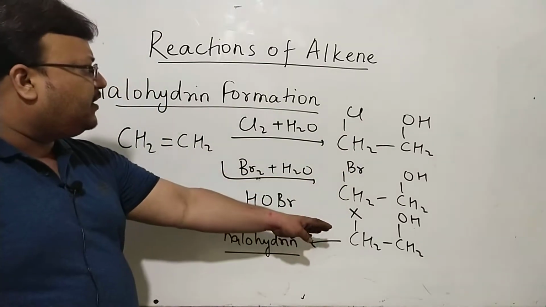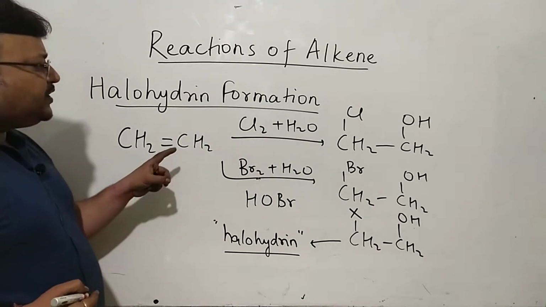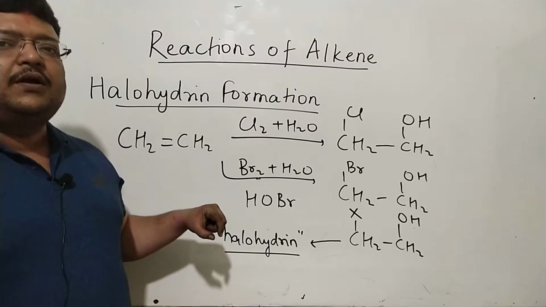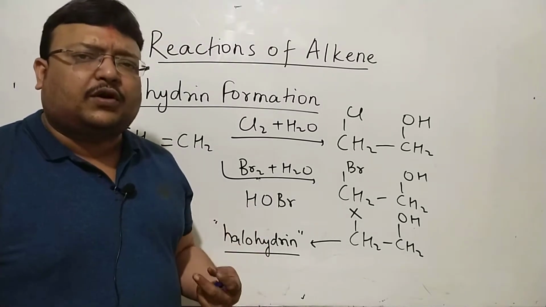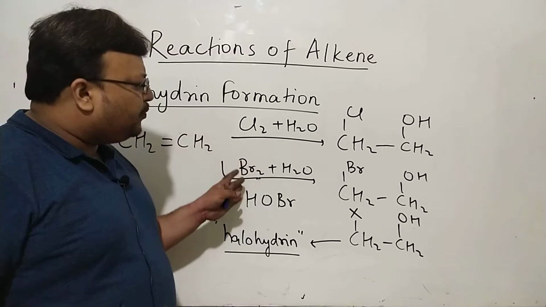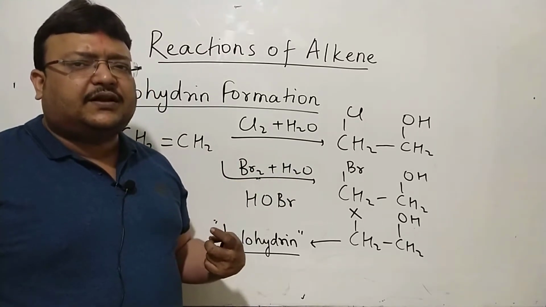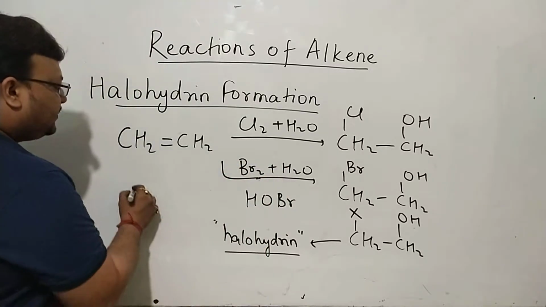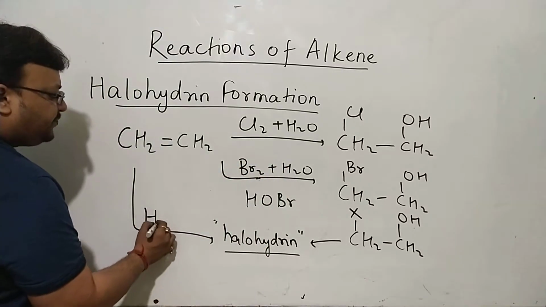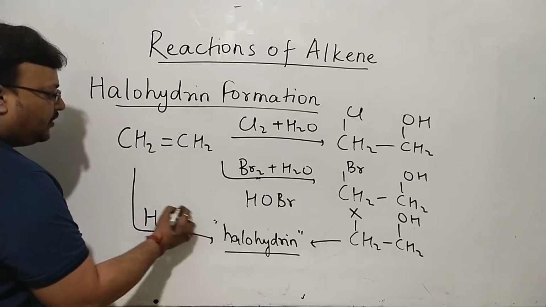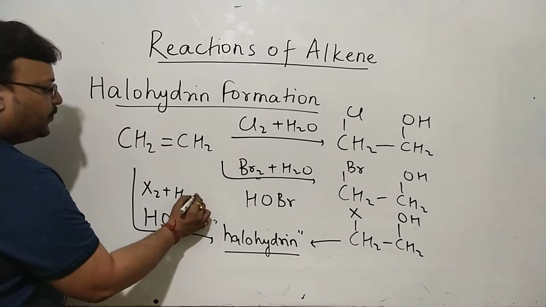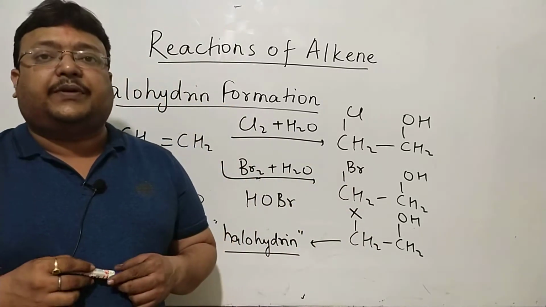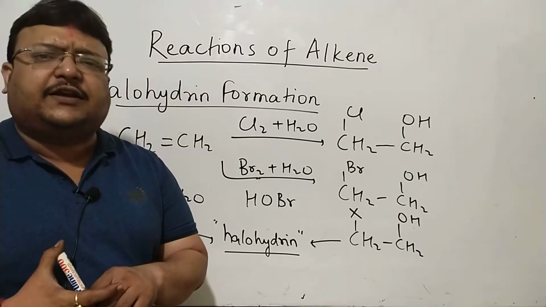In general, halohydrin formation is when an alkene is treated with chlorine plus water or bromine plus water. I told you it's going to be different from bromination. There, only bromine adds up. Here both bromine and water react. At some point we'll see the reactions of halogens, and we'll see HOBr and HOCl being the components. So when the alkene is subjected to HOX or X2 plus H2O, this is going to be a halohydrin for you. We're going to see that halohydrin formation will be both regio-specific and stereo-specific.